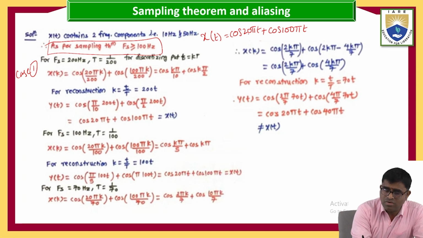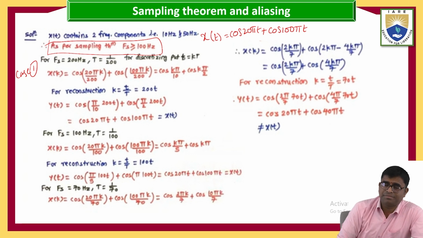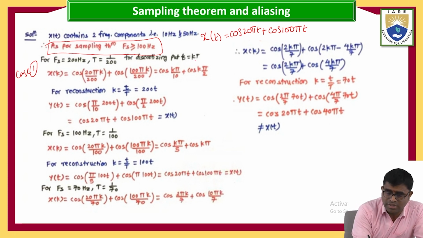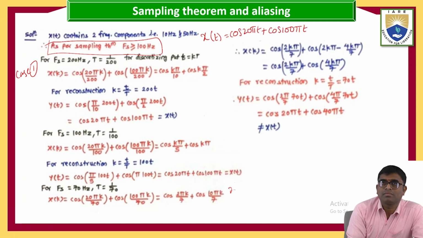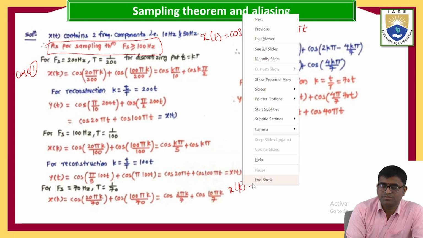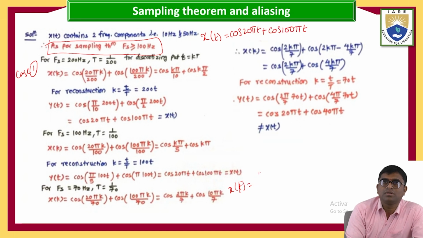What is the k value? K value is like this. What is the t value? T is nothing but 1 by 200. See, I am writing here x of k equal to cos 20 pi, in t place put here kt.